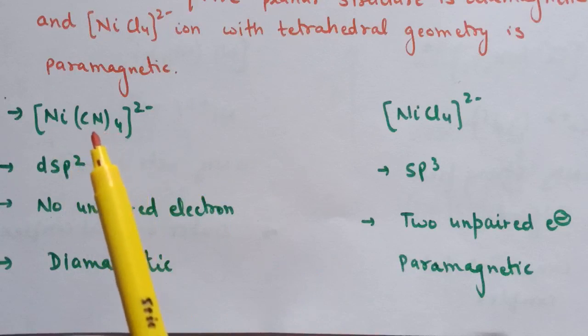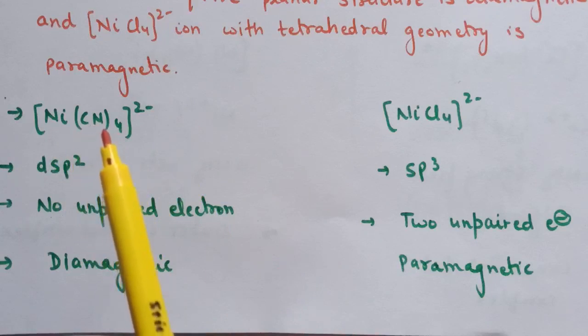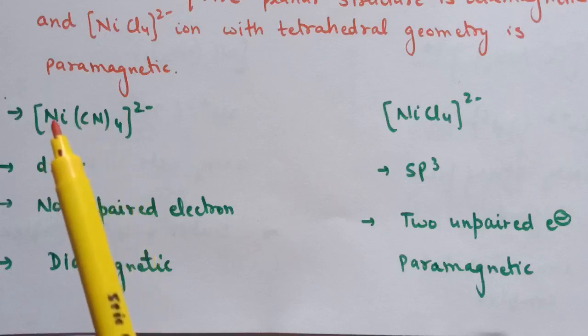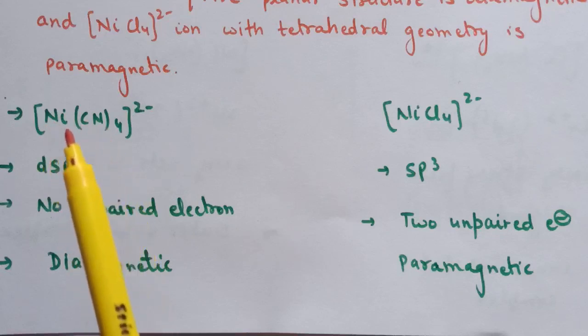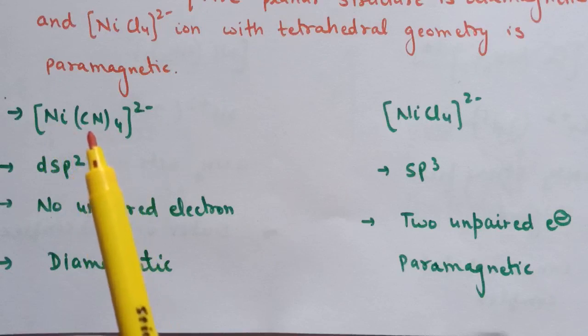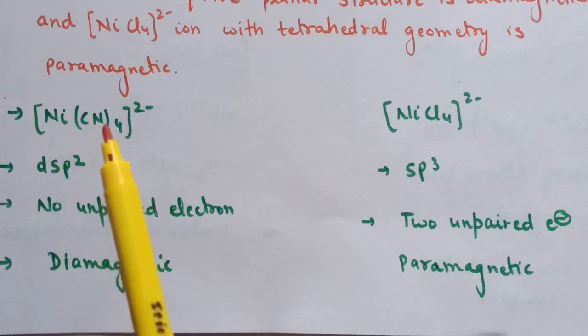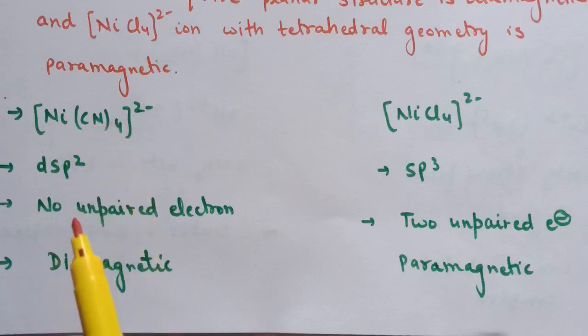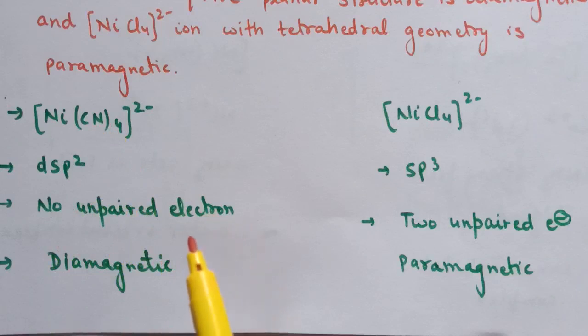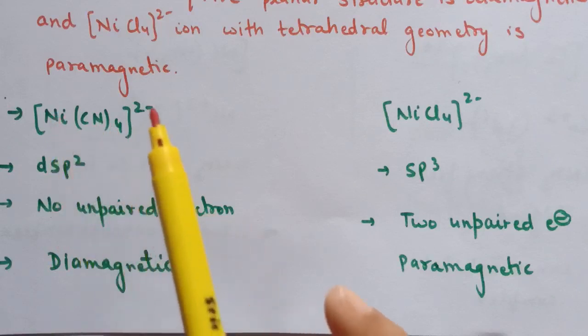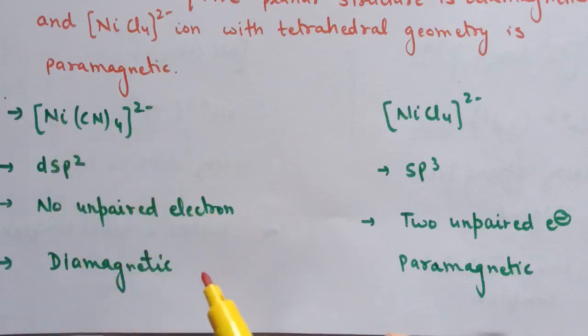Now here cyanide ligand is a strong field ligand and it will pair up the electron which is present in 3d orbital of nickel. So here this cyanide ion, it will pair up the electron present in 3d orbital and therefore no unpaired electron is present. That is why [Ni(CN)4]2- is diamagnetic in nature.